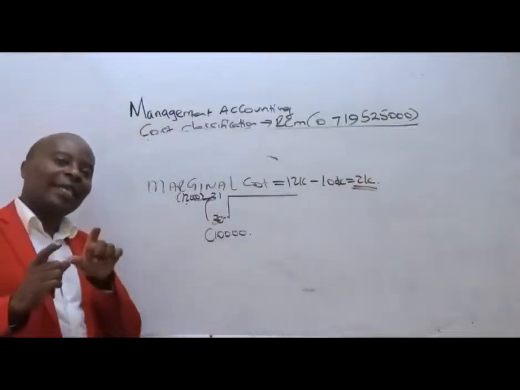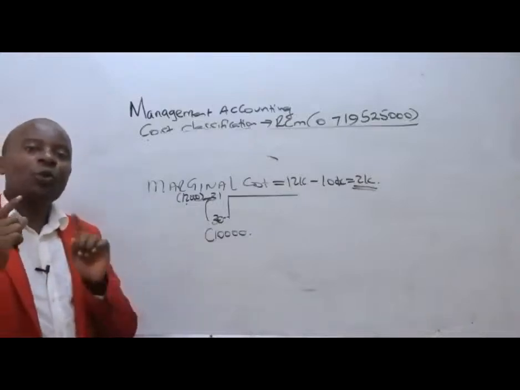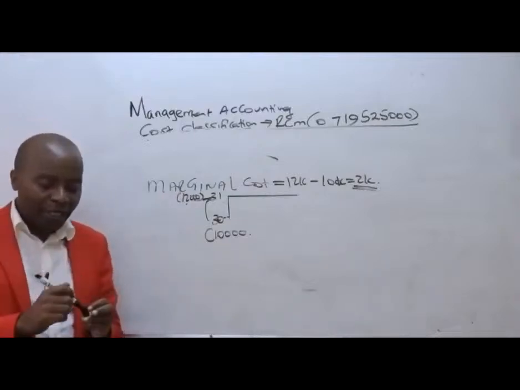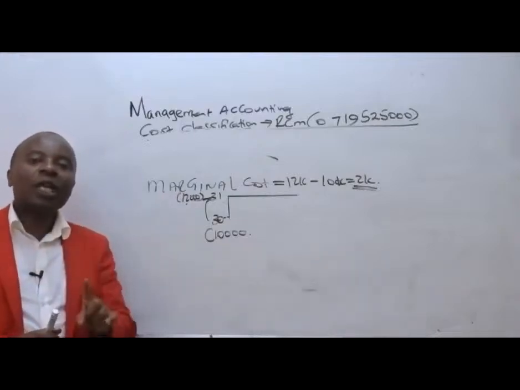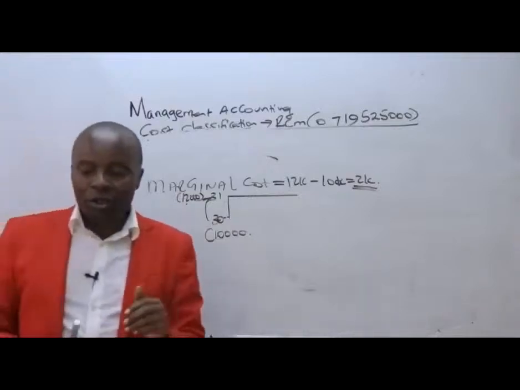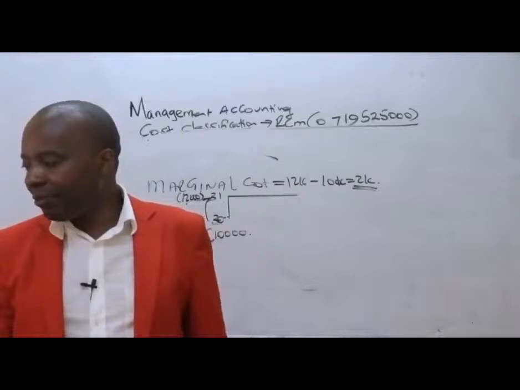Marginal cost is the incremental cost. By how much will our cost increase should we increase our productivity by just 1 unit? Incremental cost is relevant for decision making. We shall be seeing this later. Very important.